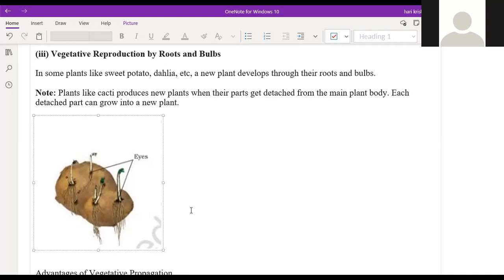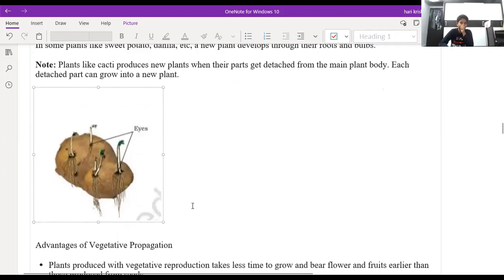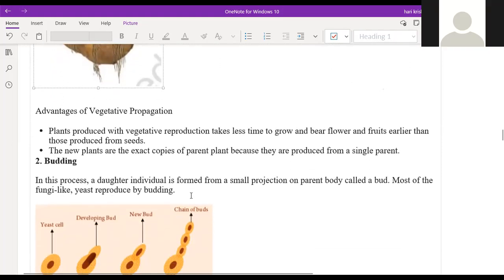Okay. So in some plants like sweet potato and dahlia, a new plant develops through the roots and the bulbs. It can also be called an eye, which you can see clearly on potatoes after some days. Yes, sir. Okay. Then what are the advantages of vegetative propagation? Sir, can I tell?